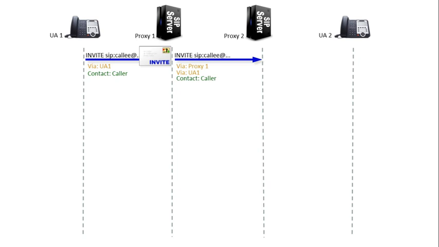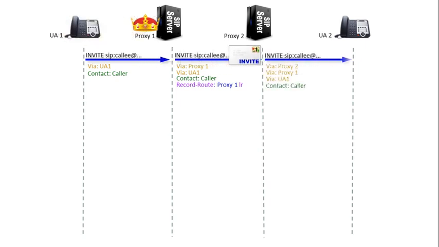Receiving the request, proxy 2 prepares to send it downstream, including its own address as a via header, but, and here's where things start to differ, the proxy might be configured as record route enabled, a way of saying, hey you lot, you guys upstream and you guys downstream, I'm in charge round here and I say you send me subsequent requests, right? And with that it adds a new header, not a route header, but a record route header, including in it its own address. Funnily enough, proxy 2 does exactly the same thing. It too, in this scenario, is record route enabled. I'm in charge round here, keep me in the signaling path.